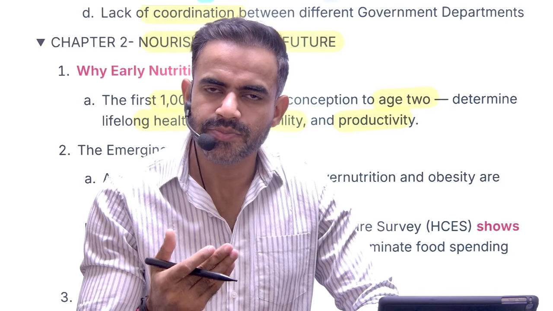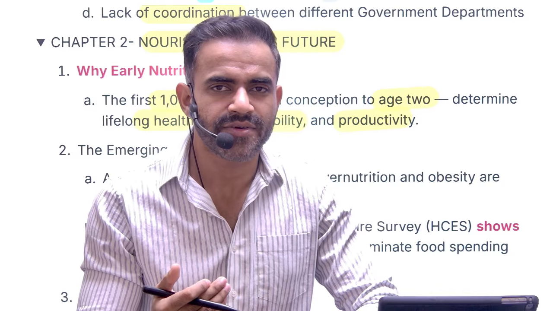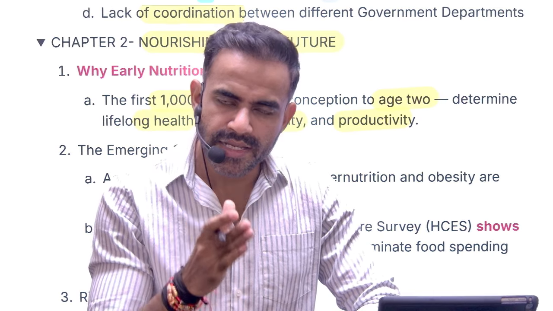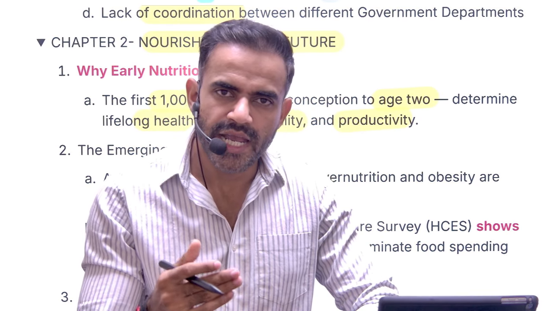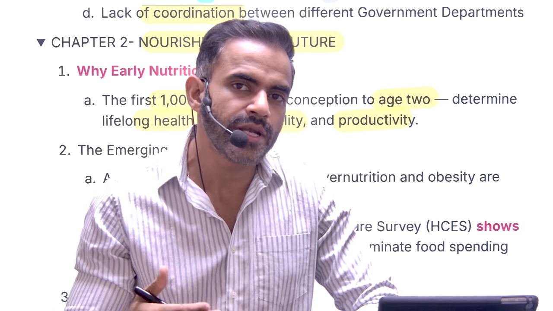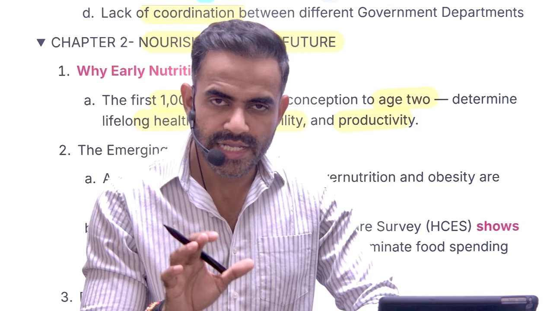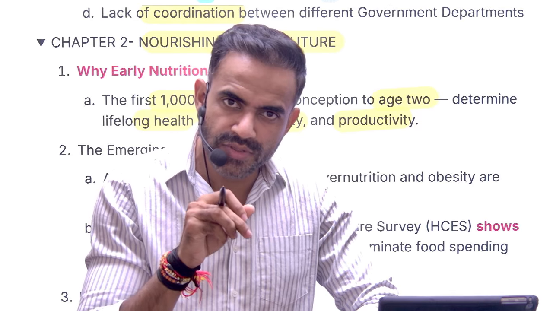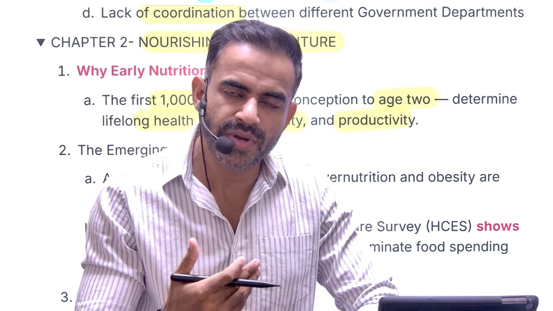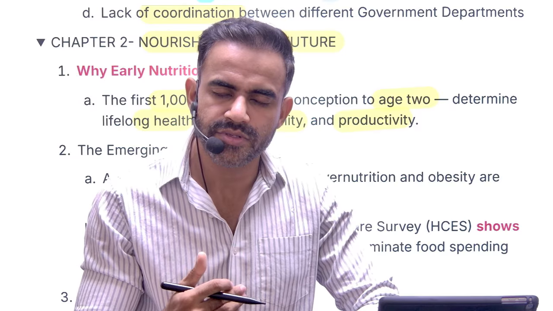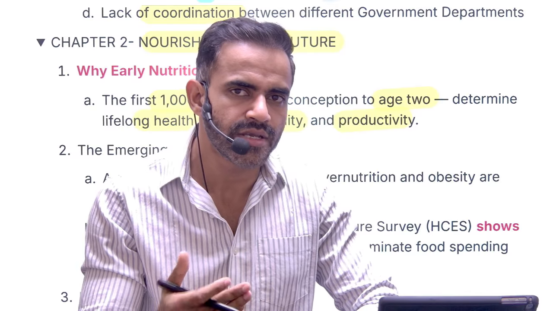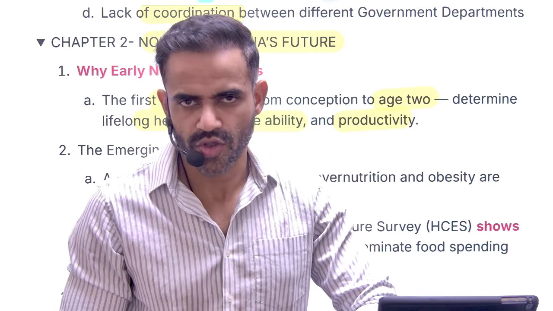In rural areas, mothers are not that much aware about the nutrition. So what happens is that in the initial stage, the child faces the problem of malnutrition, and throughout their life they are not able to recover from it. That's why it is important to focus on the nutrition of the child. If we will not be able to address the problem of malnutrition at child level, it will be very, very difficult to come out of this problem. Okay.